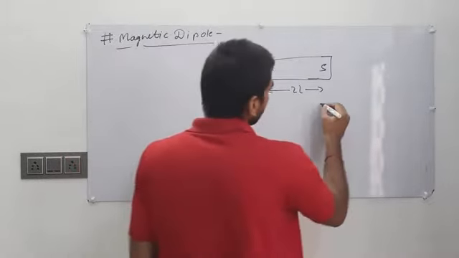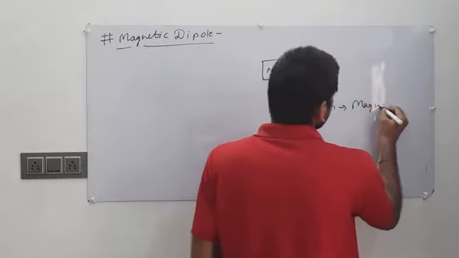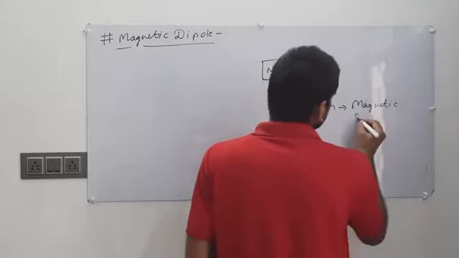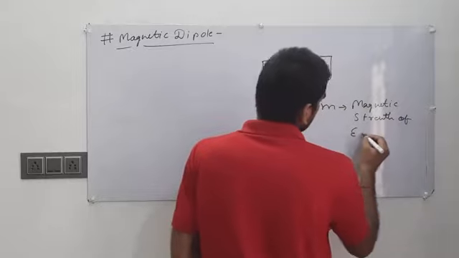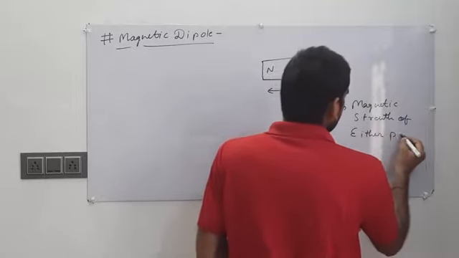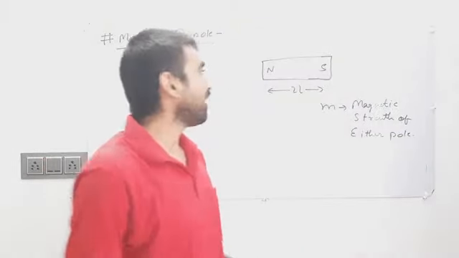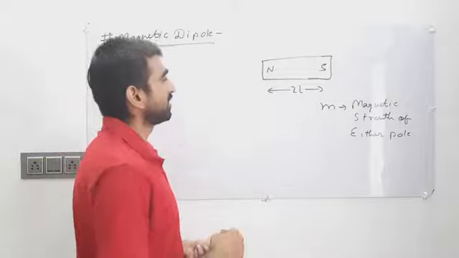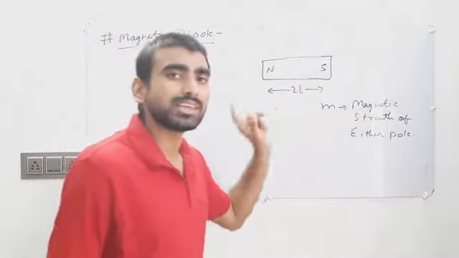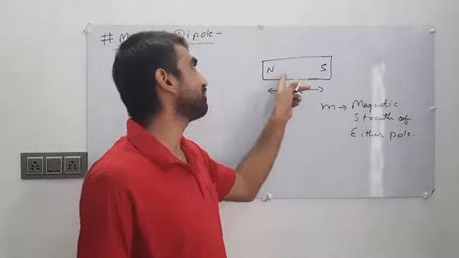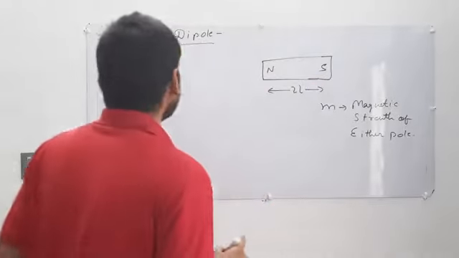M is the magnetic strength of either pole. Remember one thing: a magnet always has two poles of opposite nature, but the strength of the poles is always the same.